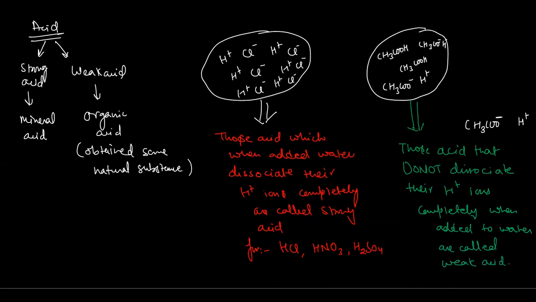Means only some of them are giving the H plus ions. Actually, the acidic property is shown by the H plus ions. So here you see that only this one and this one are showing the acidic property.